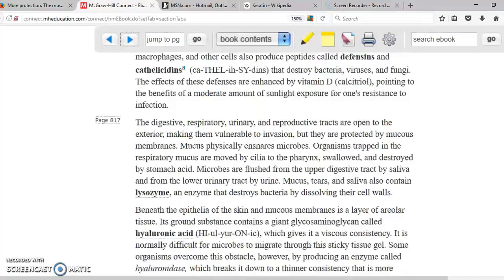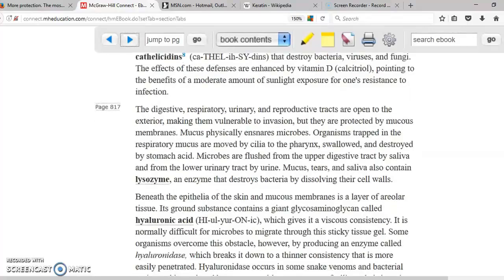Mucous membranes, obviously, are going to produce mucus, which is going to trap the microorganisms in there, not allowing them to cross and invade our body. Also, we have this enzyme called lysozyme that destroys microorganisms, present in tears and saliva. Underneath the epithelial and the mucous membrane, we're going to have the glycosaminoglycans, which are part of the ground substance. A very important glycosaminoglycan is hyaluronic acid, which gives a viscous consistency to the connective tissue, not allowing these microorganisms again to cross it.